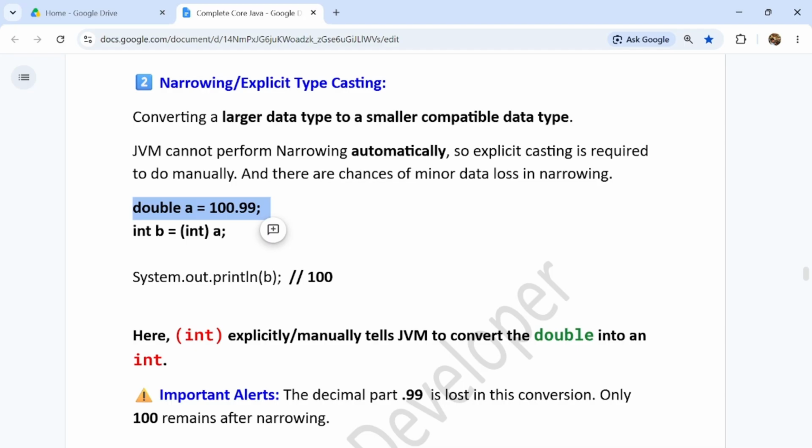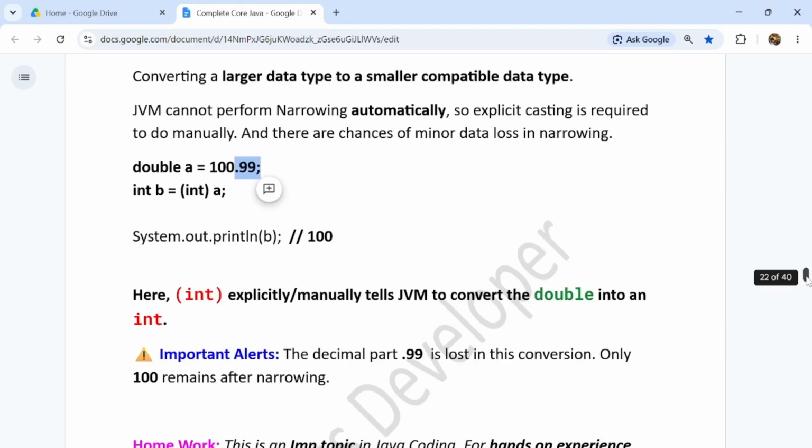Double a = 100.99, int b = (int) a. So here we are doing narrowing, guys. We are converting from double to integer, and now we are printing this. It will print 100, but 0.99 will be lost, guys.